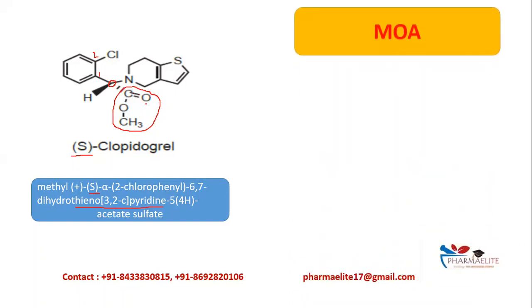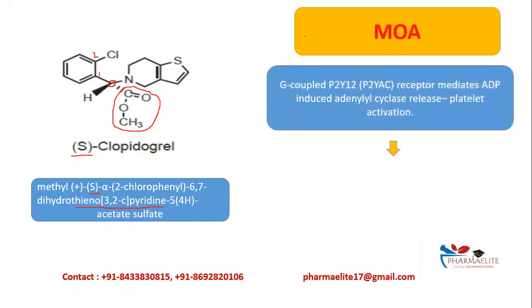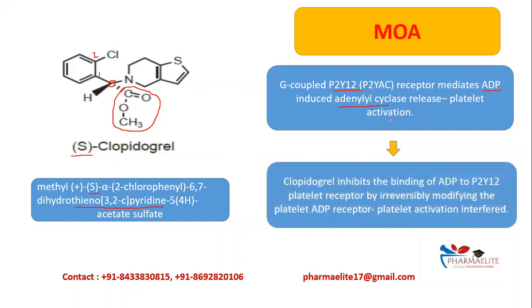So now let's see mechanism of action. As we have seen, ADP goes and binds to G-coupled P2Y receptor and it will release adenyl cyclase, which causes platelet activation, then platelet aggregation and thrombus formation, right? So now the drug clopidogrel comes in the body.